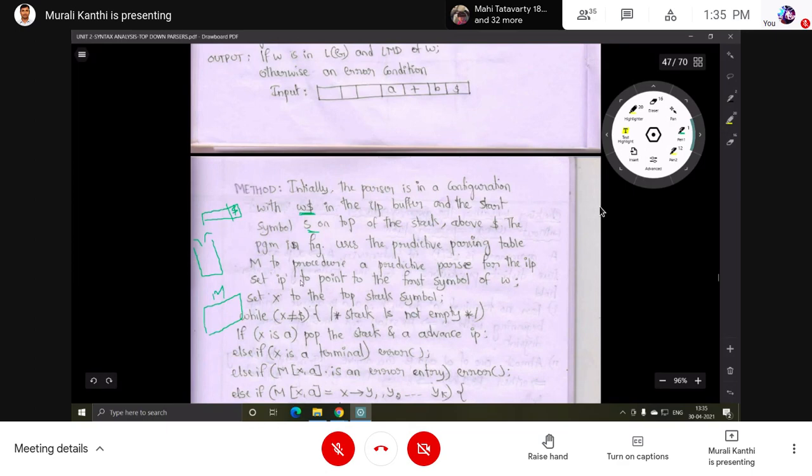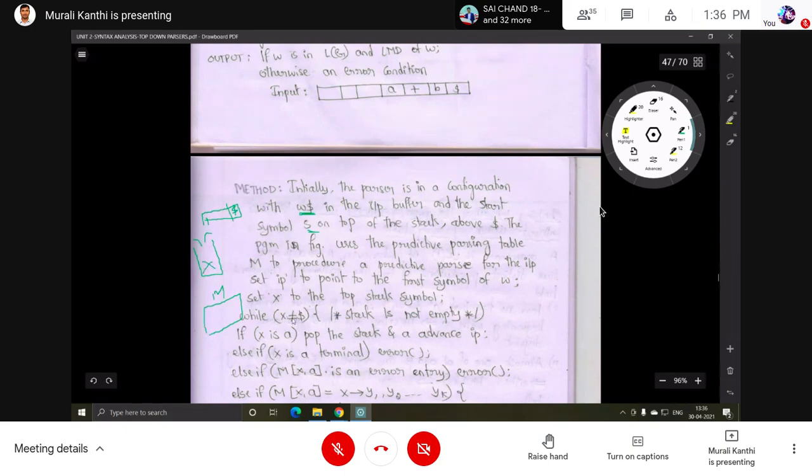The procedure for the predictive parser: set IP, the input pointer, to point to the first symbol of W. So one pointer is pointing to the first symbol of the input string. Set X to the top of the stack. One symbol X will be there at the top of the stack. While X is not equal to dollar: now, when nothing is left in the input string, dollar is going to be there. Nothing is left in the stack. X is nothing but some stack symbol.